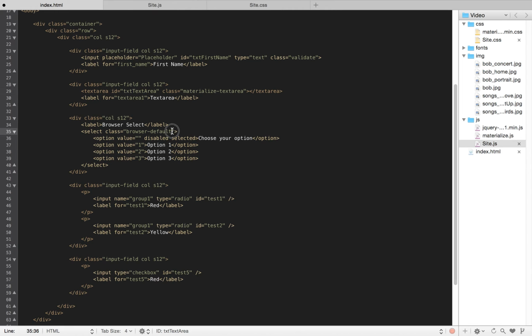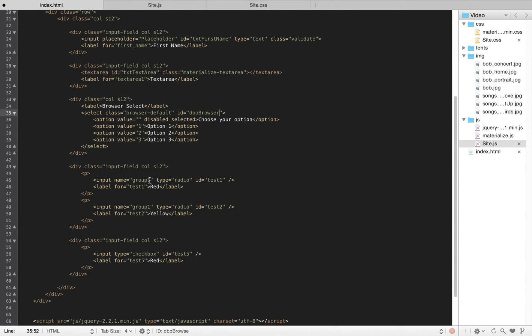And then here we can put in ID equals, for select, it's drop down list, so ddl, and then Browser. And then our next one is a radio. So for this one, I would do rdo, radio, Color.